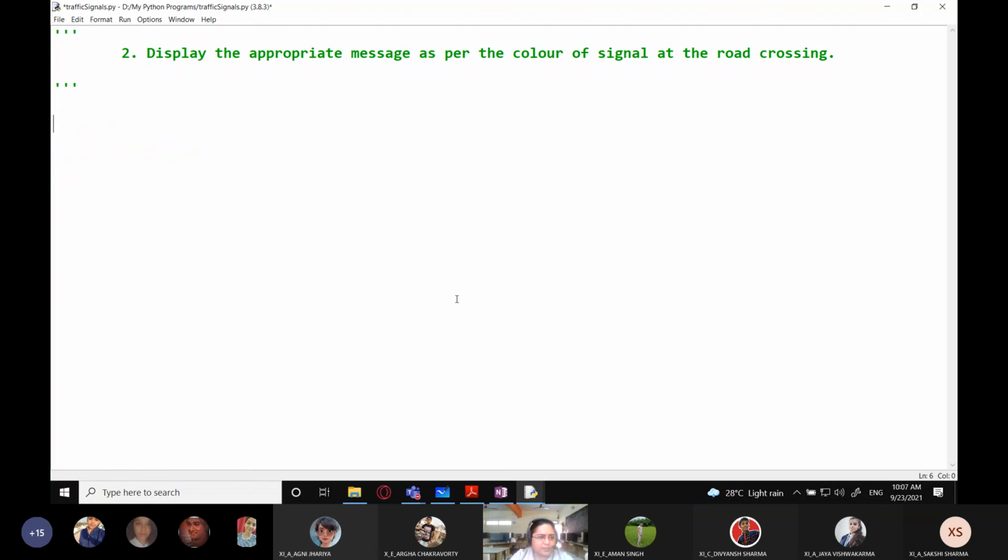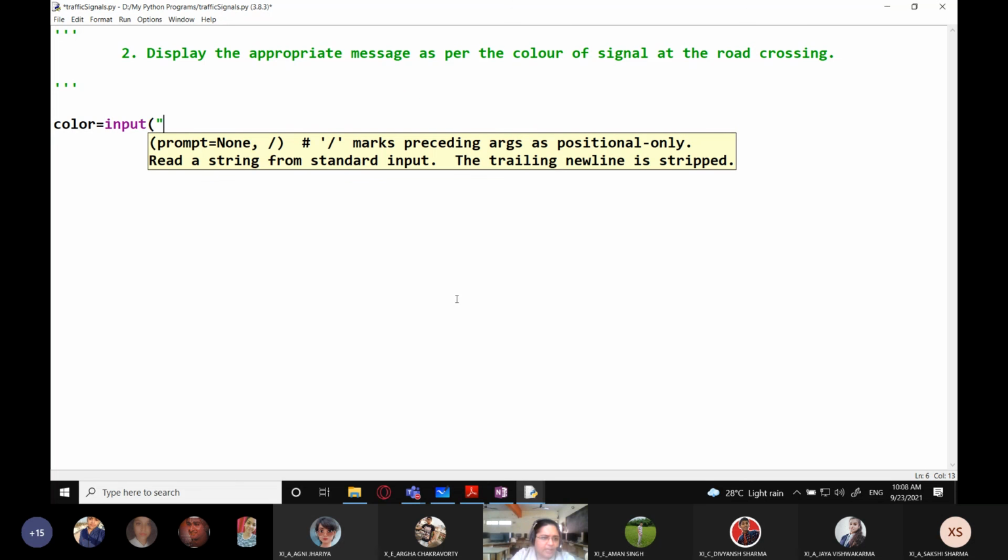So let's write this program. You are going to ask from the user the color of the signal light. So let's take a variable color here. Okay, input. What is the color of the traffic signal?